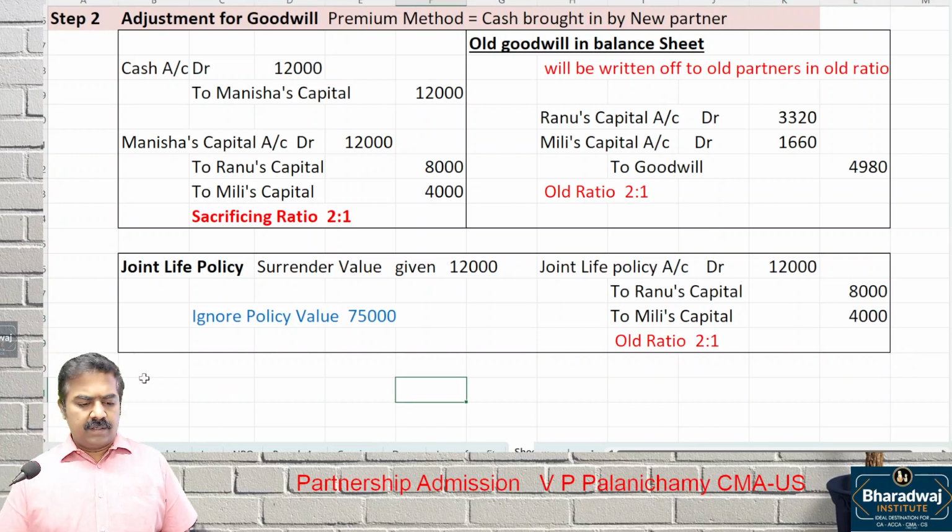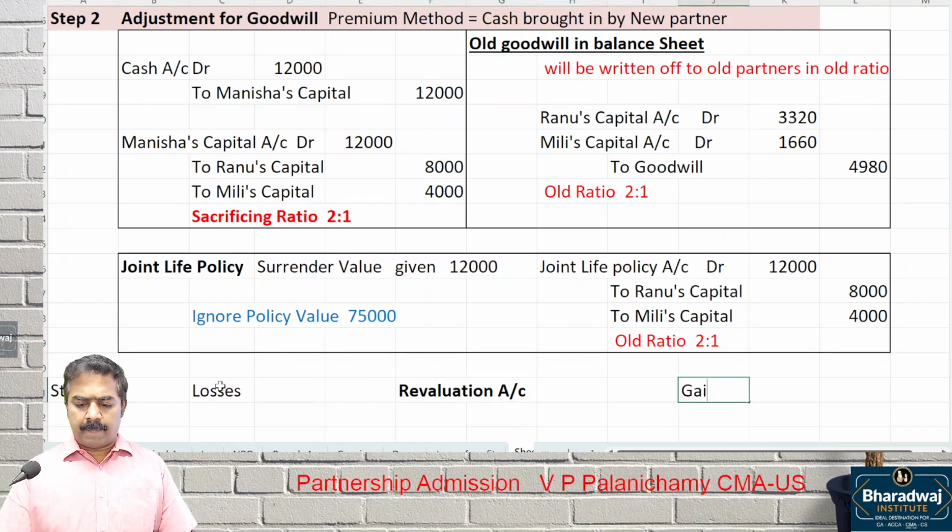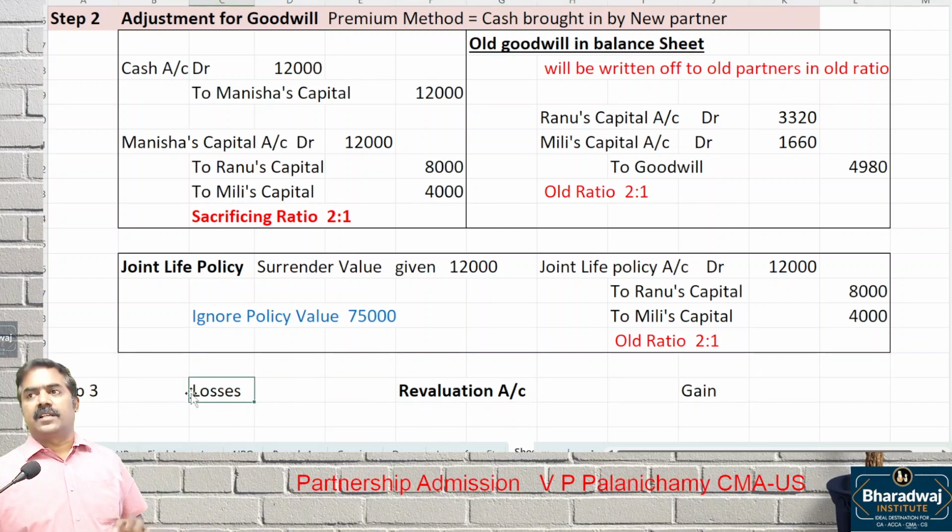Now, go for step 3. What is step 3? Revaluation account. Of course, it is as usual. You will debit which one? Losses. What is a loss? Reduction in asset or increase in liability is a loss. What is a gain?